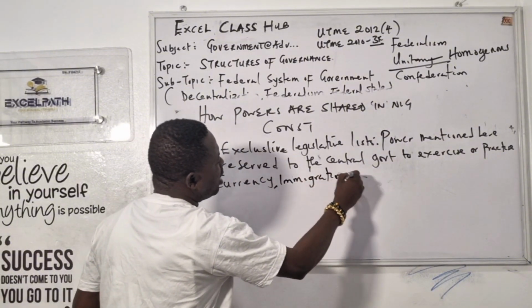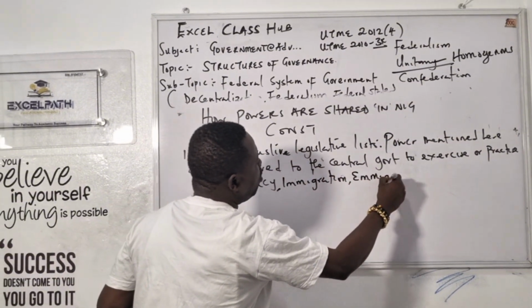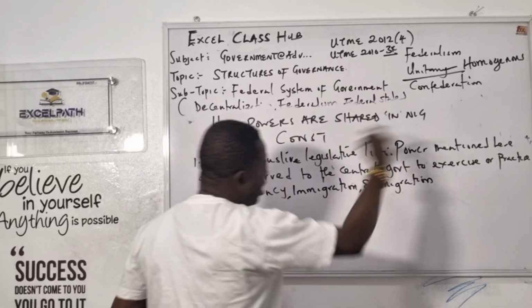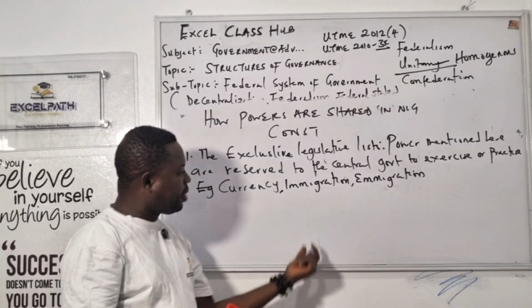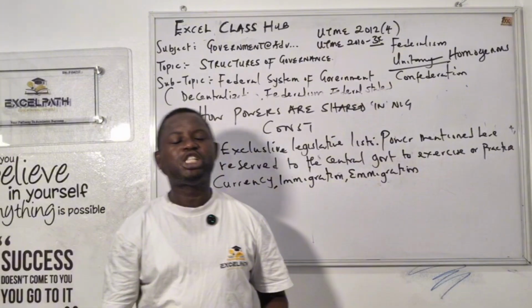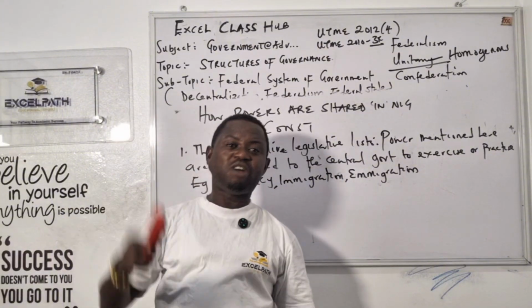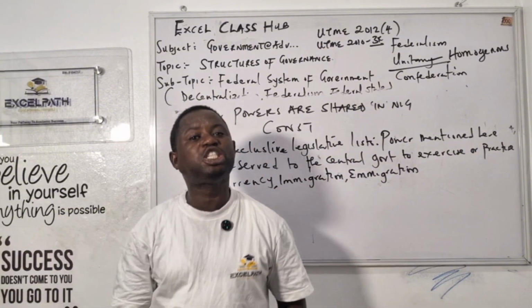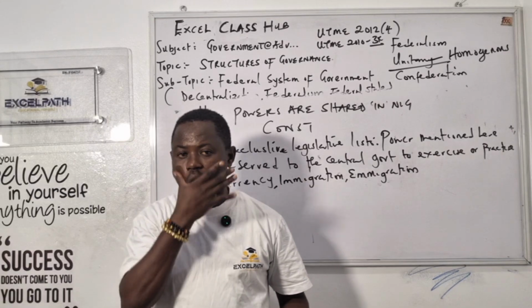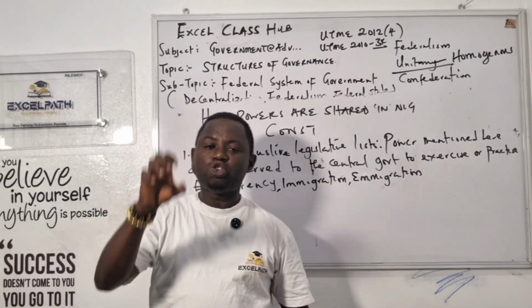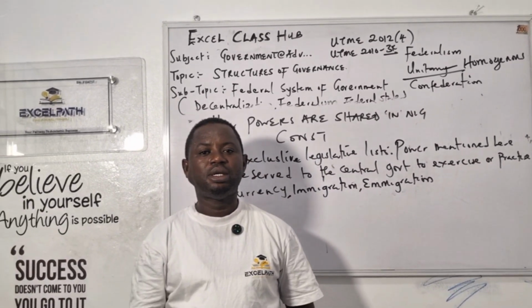Immigration. I believe you know this one. One is moving out, one is coming in. It's immigration. This one is controlled by the federal government, not the state. The state has no power on this one. It's controlled by the central government.